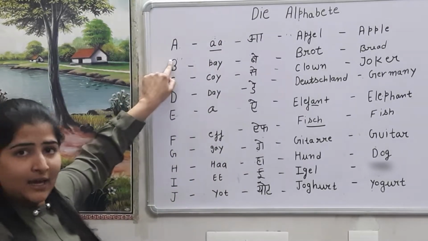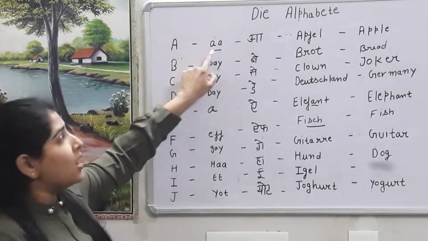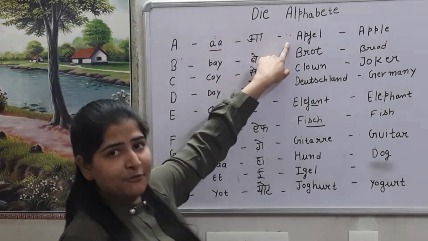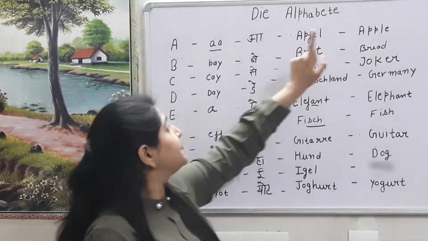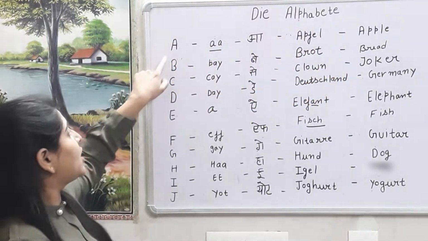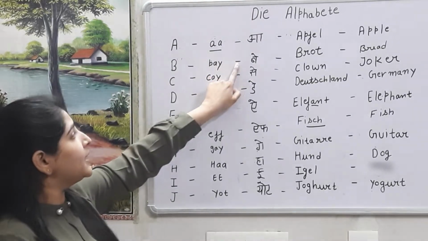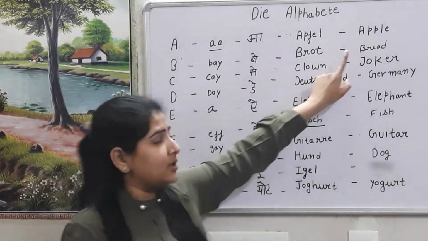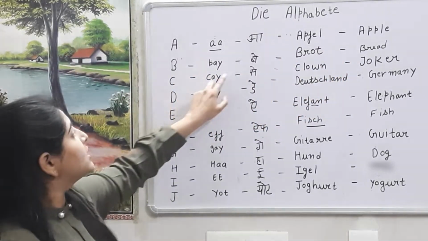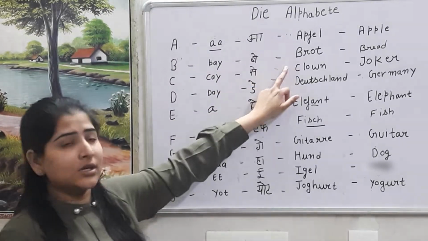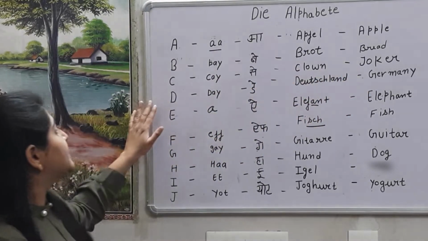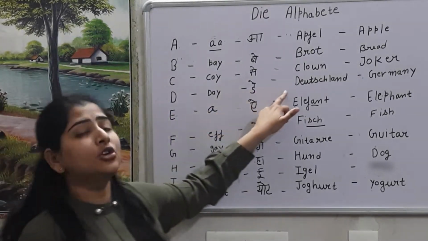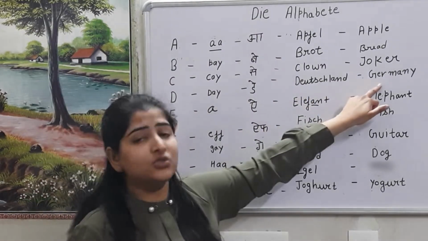So it is A and the sound is A. A means apfel. A for apfel means in English apple. Then it's B. The sound is bay. Bay for brot. In English, it's bread. Then is C, say, clown, joker. Then it's D. The D sound is day, Deutschland. Deutschland means Germany.